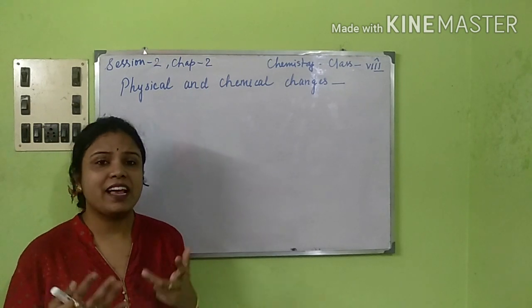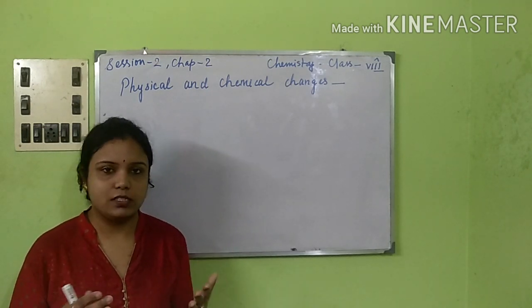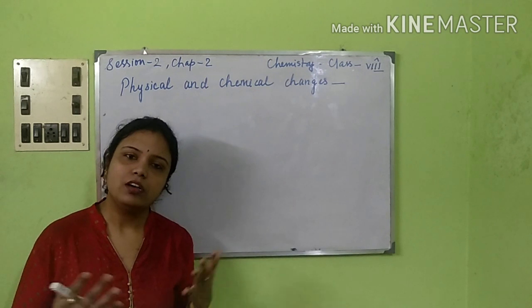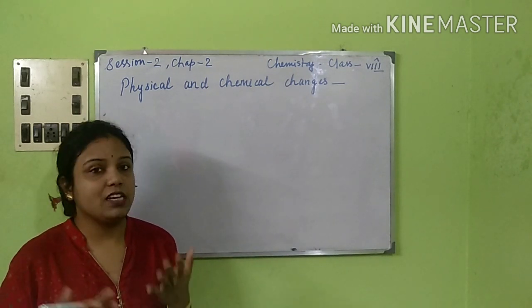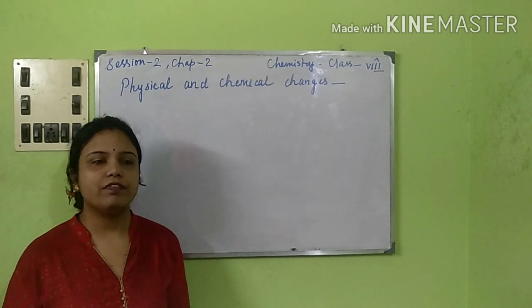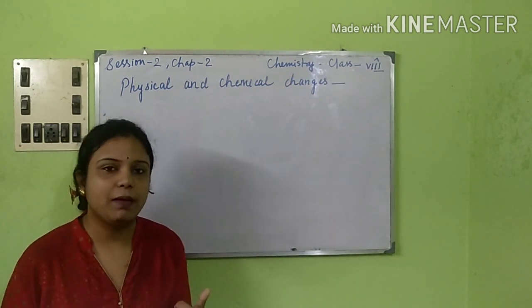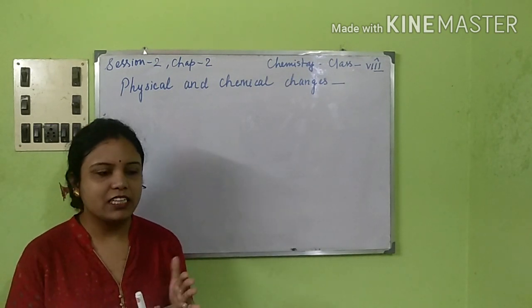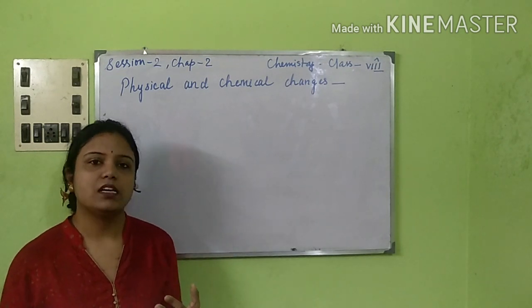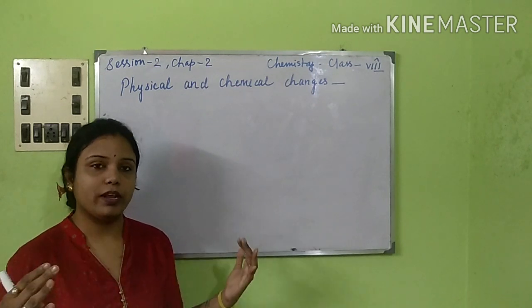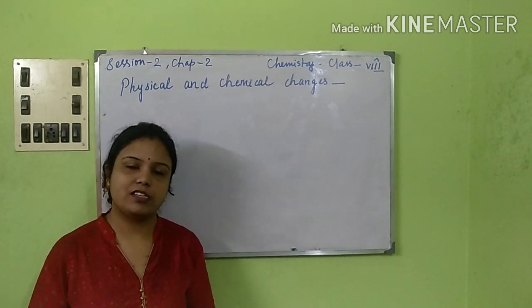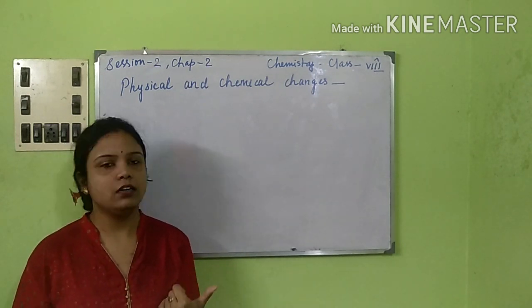Only then can these coatings be removed. Now this particular natural coating which occurs over iron or metal is known as rusting of iron. Rusting of iron is obviously not taking place within one single day. It takes a few months, a few weeks, or maybe even a year to get that particular coating over it. So that is rusting of iron, which is obviously a slow change.